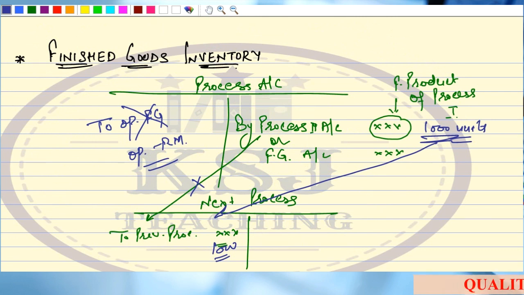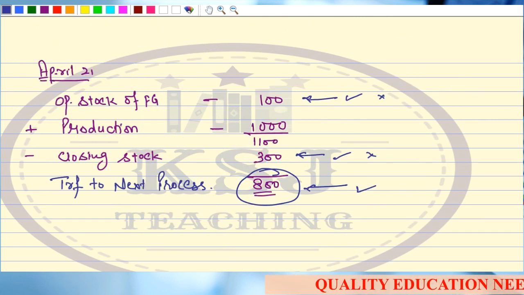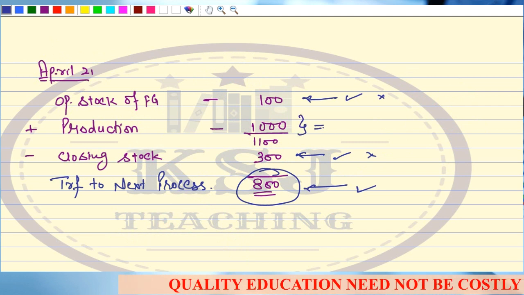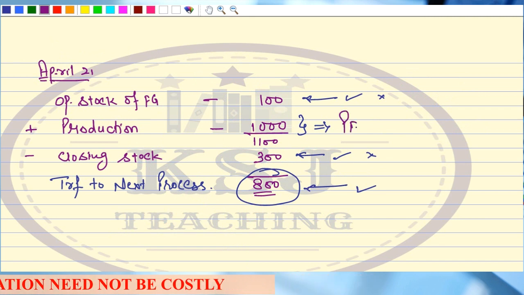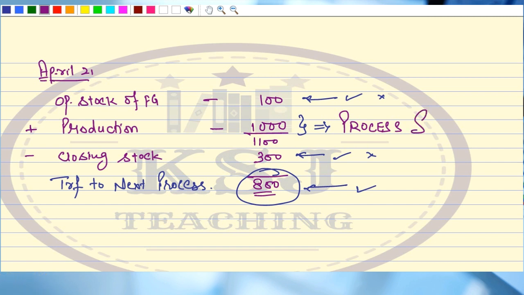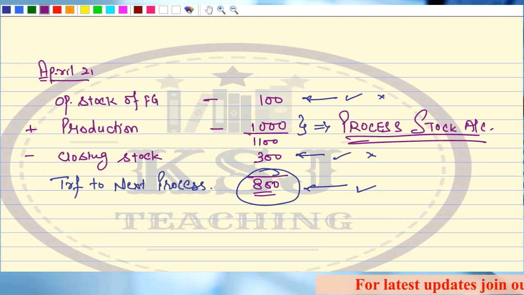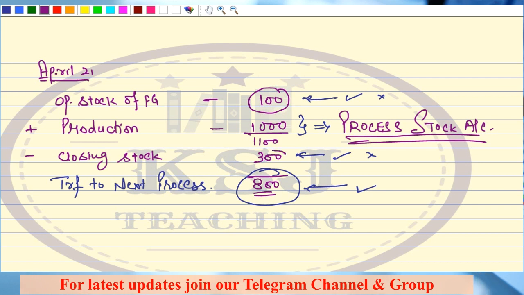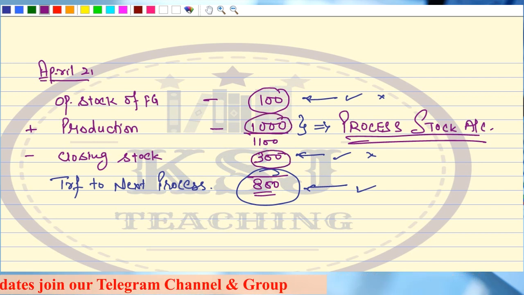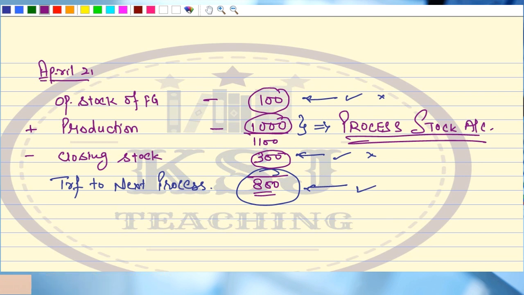What we will do is we will transfer the production of one process to the process stock account. Process stock account. Right? Now in this process stock account, there will be 100 as the opening balance, there will be a closing balance of 300, there will be a new production, and then we will say we have transferred it to the next process 800 units.